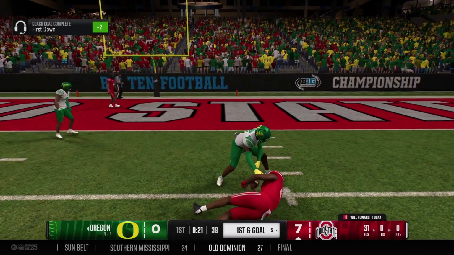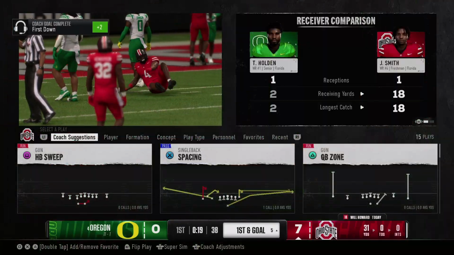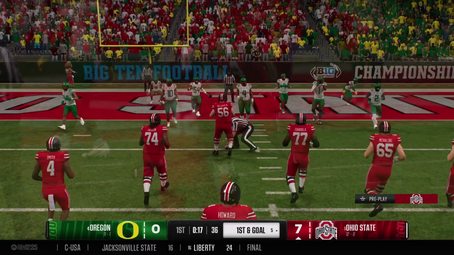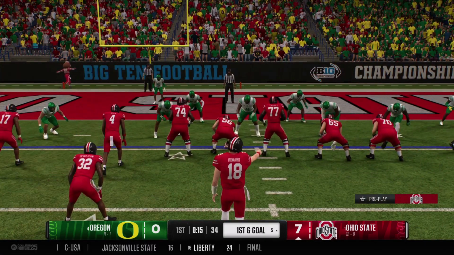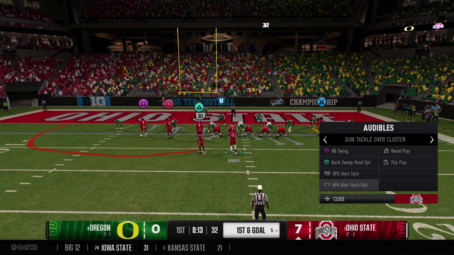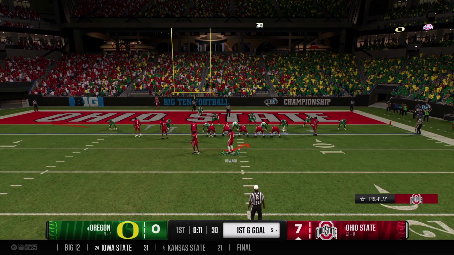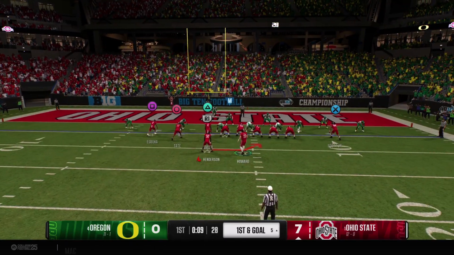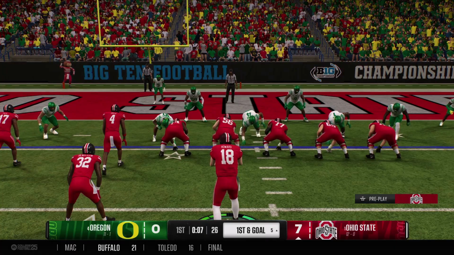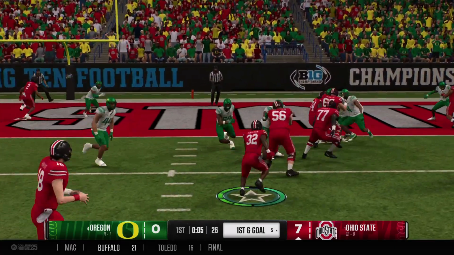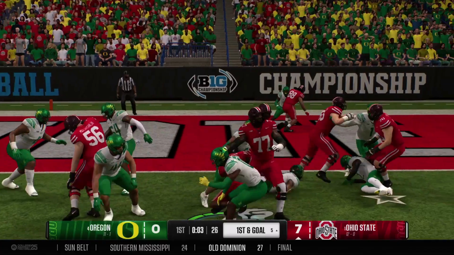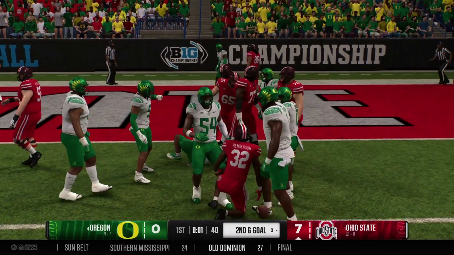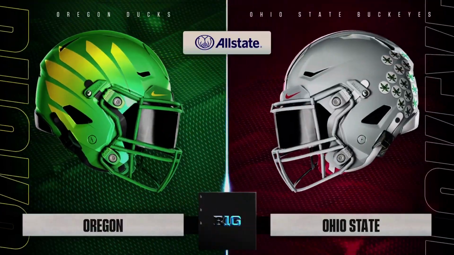Makes the catch. Can he get in? How many 1st downs is that on this drive? This defense allows 1 or 2 more drives like this, and they're going to be gassed by the 3rd quarter. Around the corner, it's Henderson. That's strong run defense. Not much of a gain on the play.